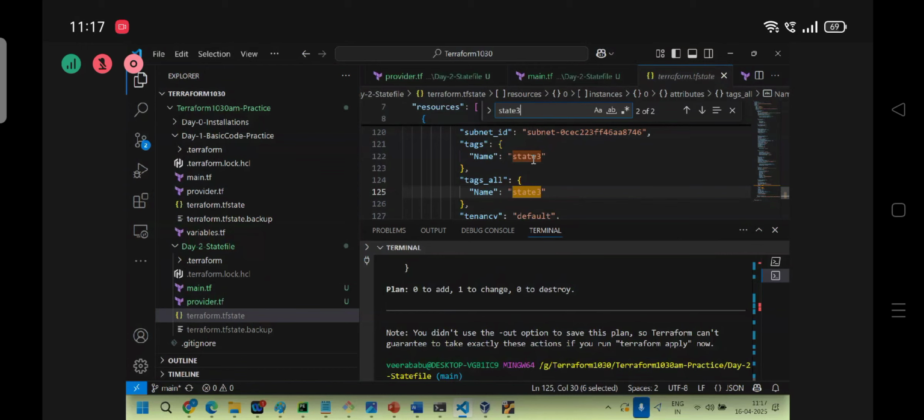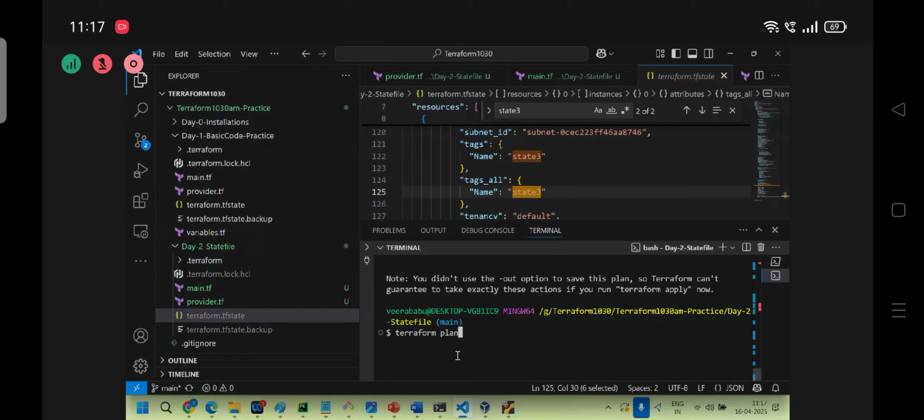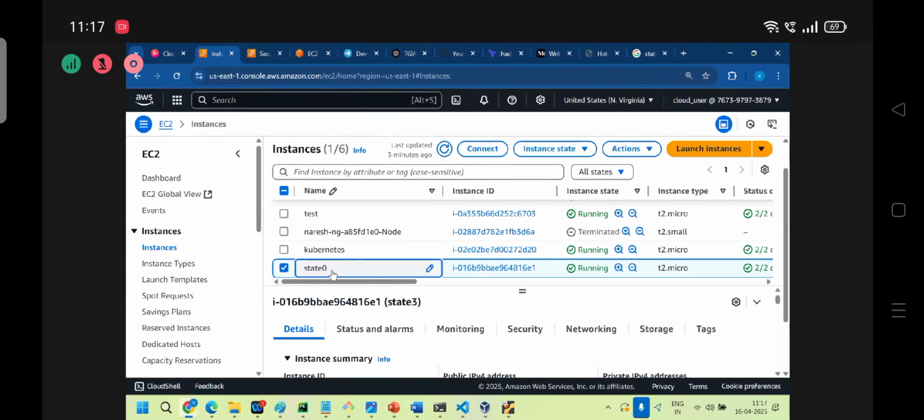At refresh time, it won't update directly. It will check only first. Then it confirms, okay, changes are required. Then when you apply, will anything change inside the state file? No. Why? Apply means what? Desired state to remote, the changes will apply. In this case, remote, and what will happen now? It will be converted, renamed as state 3.